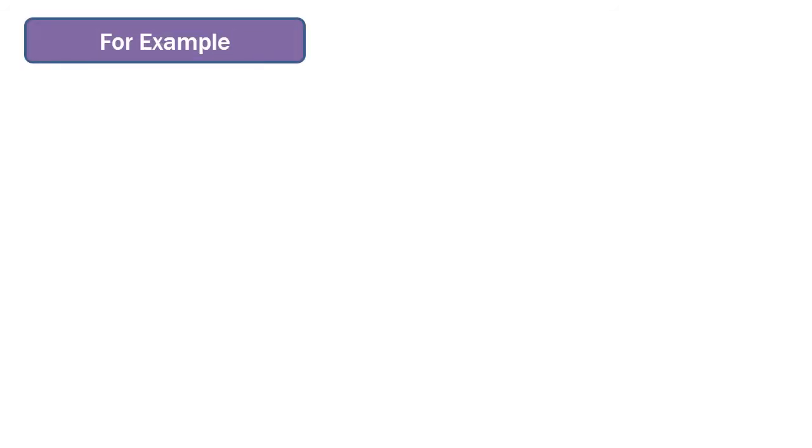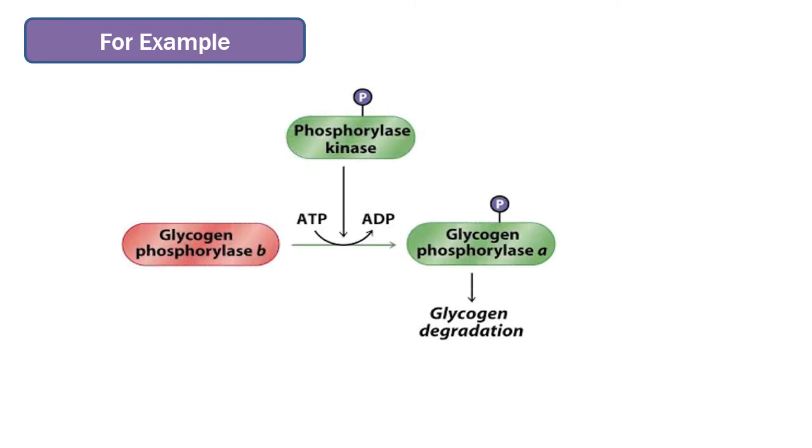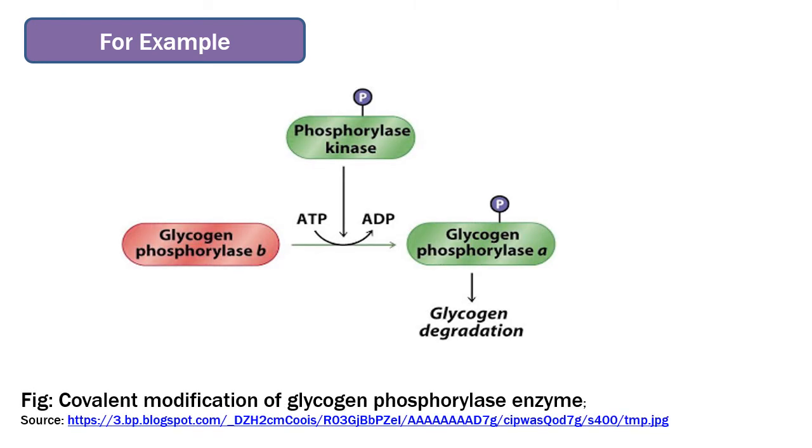For example, in case of glycogen phosphorylase enzyme, which is responsible for breakdown of glycogen into glucose, it exists in 2 forms, glycogen phosphorylase b and glycogen phosphorylase a. The glycogen phosphorylase b is the inactive form, whereas glycogen phosphorylase a is the active form.